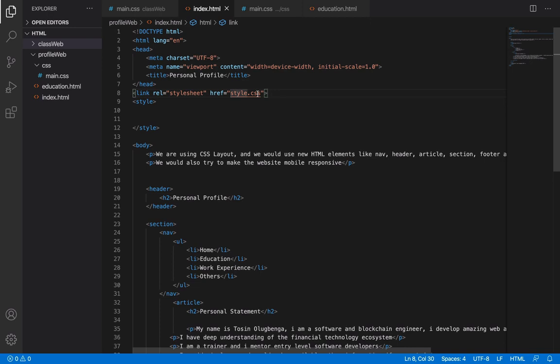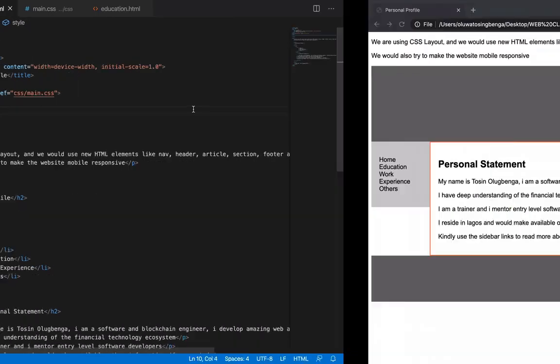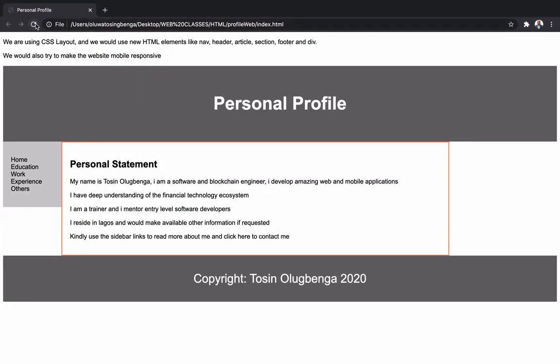So what it means is that here I'm going to put CSS, because that's the name of the folder, as you can see. First of all, CSS, then it's even suggesting the main.css for me. So it's very simple. Because it is inside the folder, that is why I mentioned the folder first, then /main.css. So that is the name of the CSS style. So let me save and come back to the page. Everything is normal.